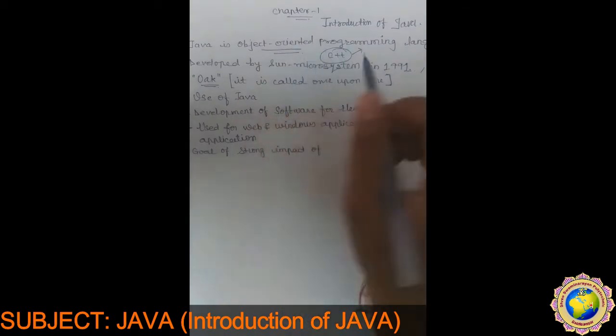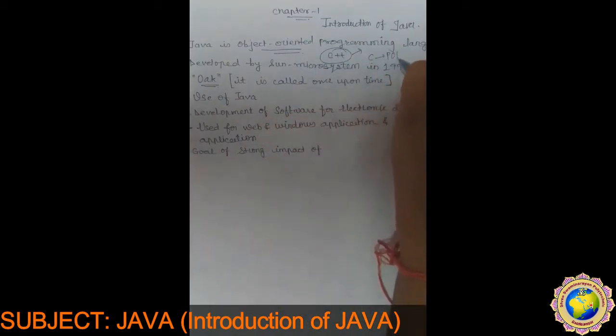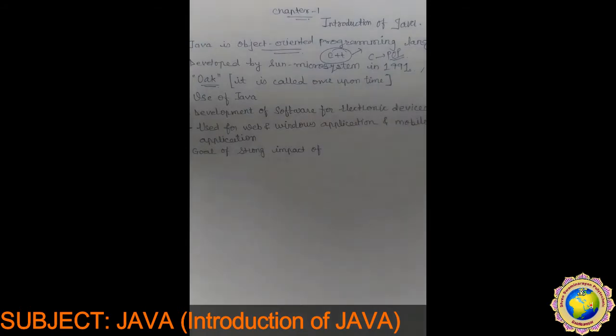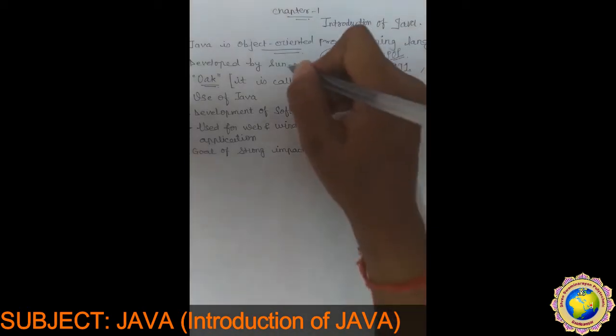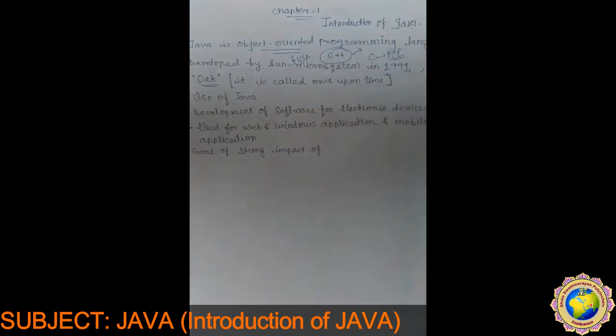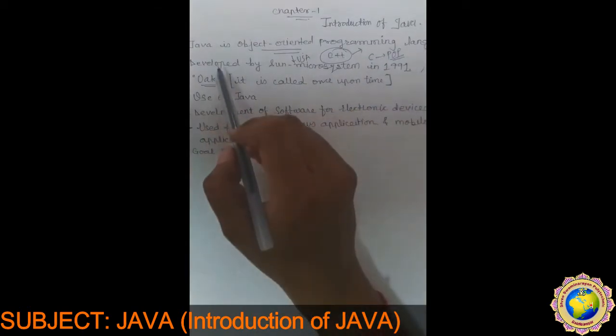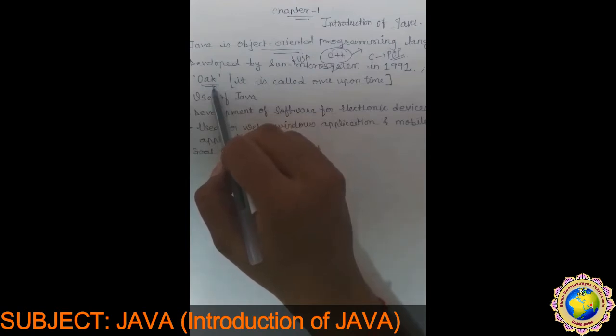Then C is a procedure oriented programming language. In short, we say POP, right? So now Java is a general purpose object oriented programming language, right? It was developed by Sun Microsystems in 1991 in the USA. Okay? Generally, it was called Oak, right?